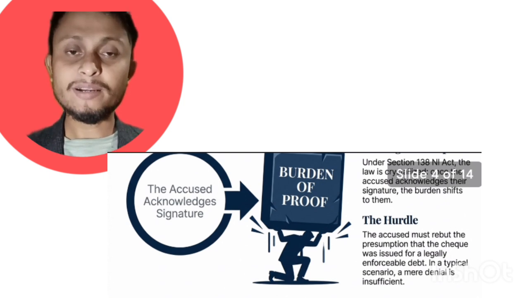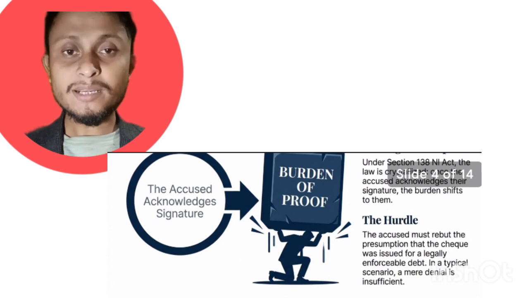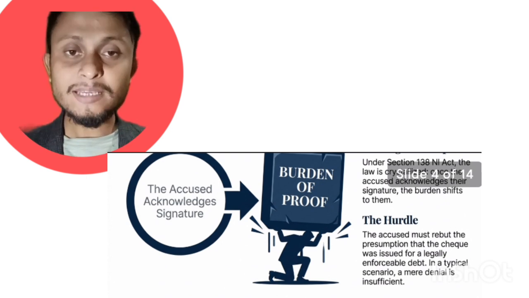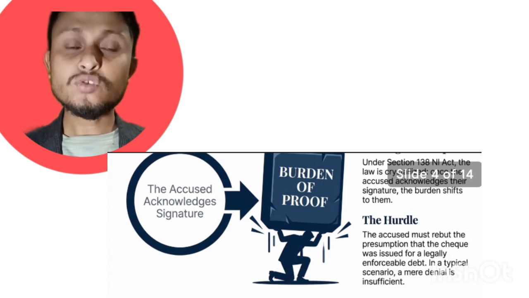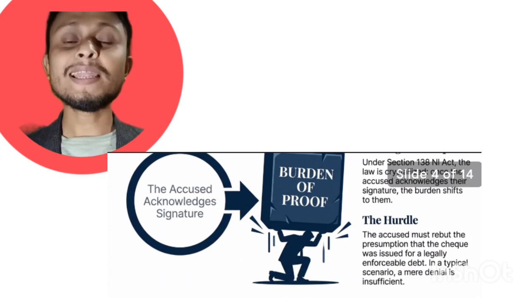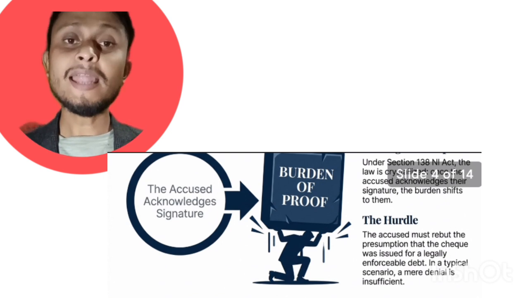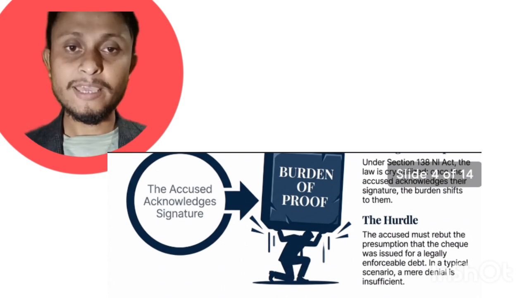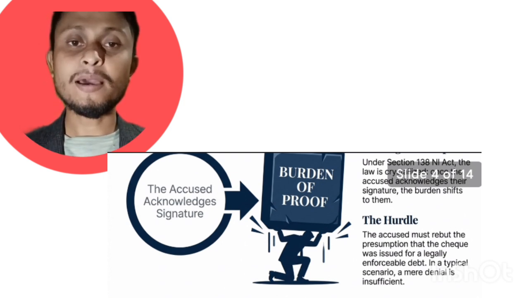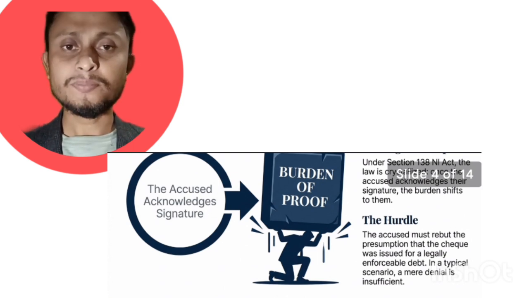Under Section 138 of the Negotiable Instruments Act, the court shall presume that you issued the check for a legally enforceable debt, and the accused person has to prove that the presumption is wrong. He has to rebut that presumption.